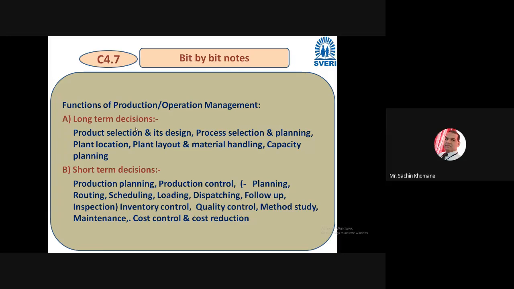Then you have to understand method study, you have to consider maintenance, you have to think about cost control and cost reduction. So many activities are involved in these short-term decisions. I have given just a few examples, but understand, friends, depending on the type of production you have to take long-term decisions as well as short-term decisions, and it involves various activities. These are the functions of a production manager and of the production department in which you are working. There you have to perform these activities, right?